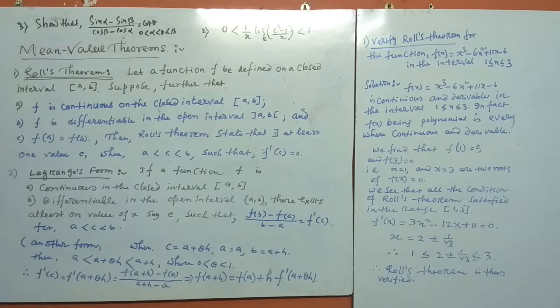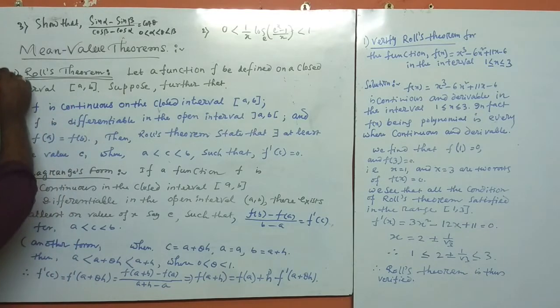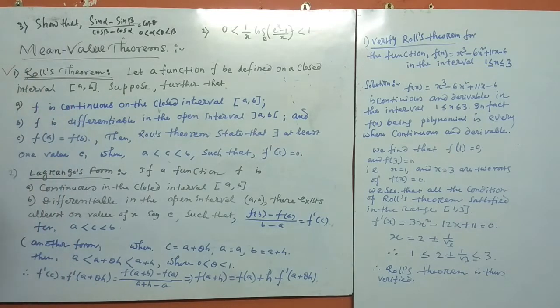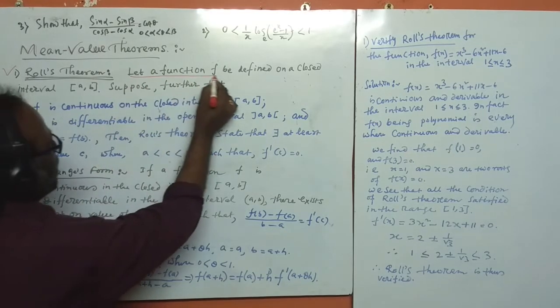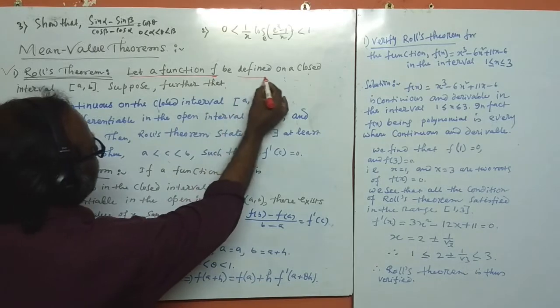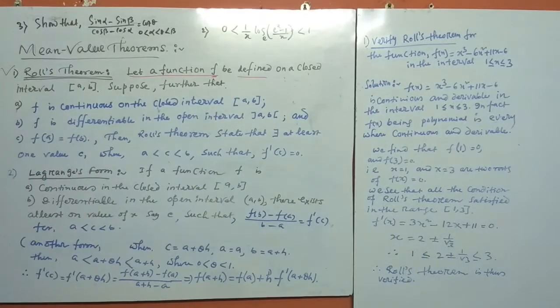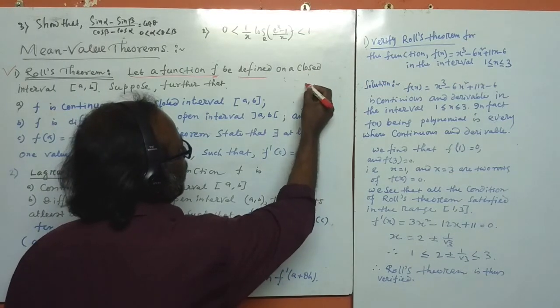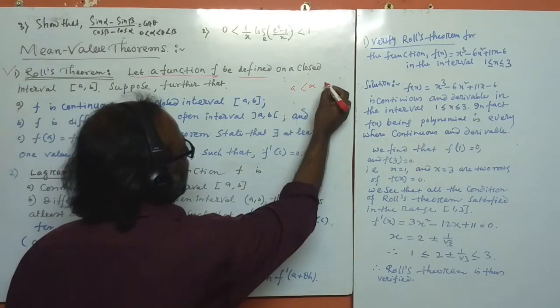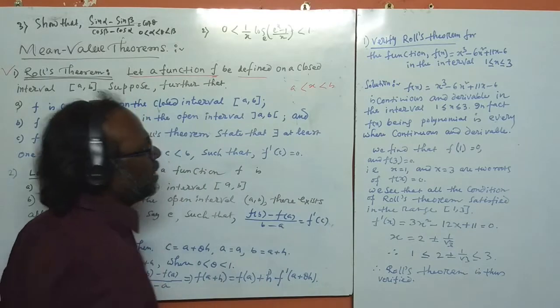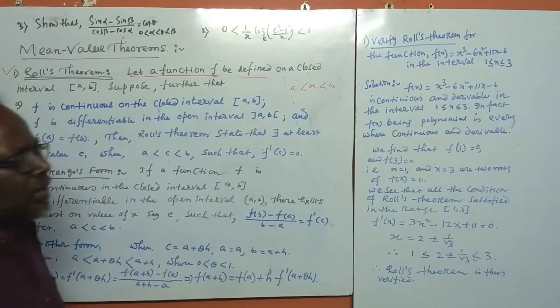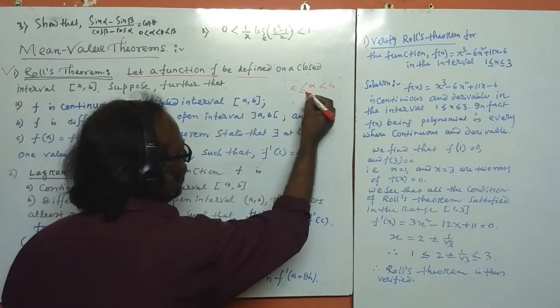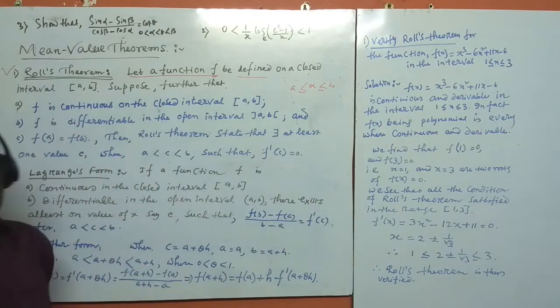What is Rolle's theorem? In the mean value theorem, the first point is Rolle's theorem. Let a function f be defined on the closed interval. What is called a closed interval? You know, like x greater than a, x less than b. This is called the open interval. If we write equal to, this is called the closed interval.